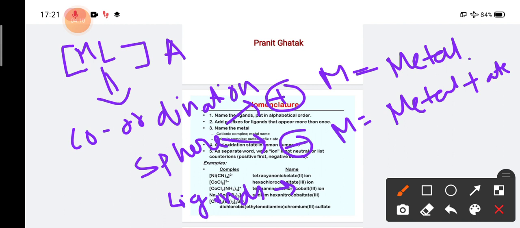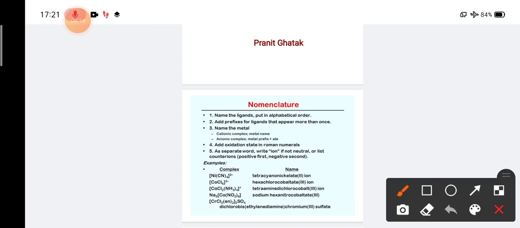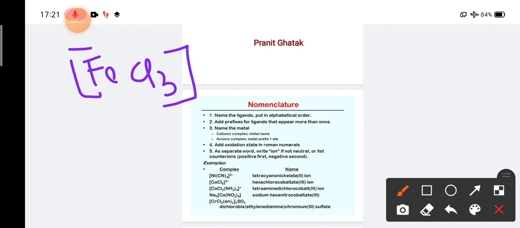Whenever we write the name of a ligand in the coordination sphere, suppose I give an example, FeCl3. Cl3 is in the coordination sphere itself, so here we cannot write chloride, we have to write chloro.